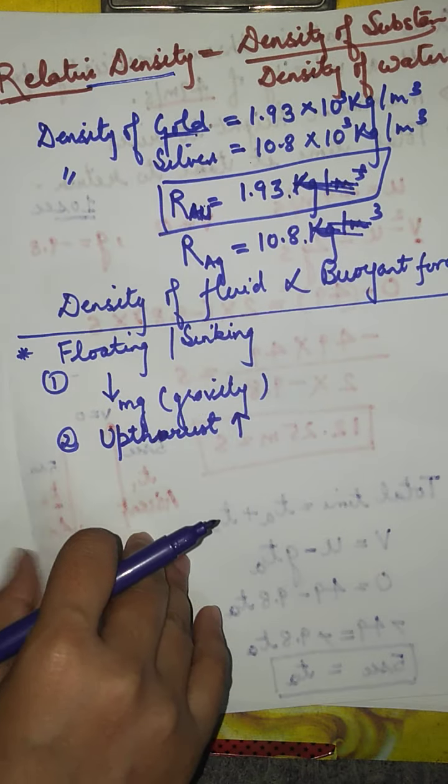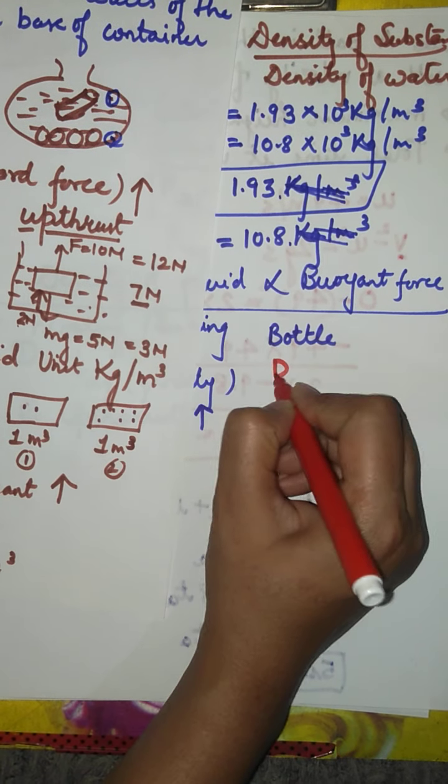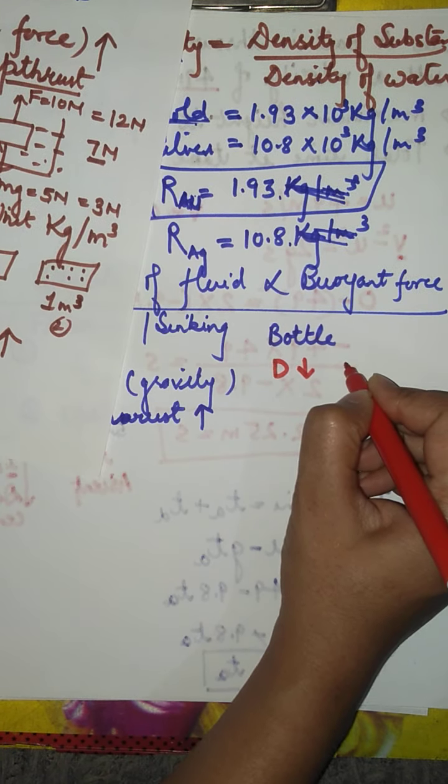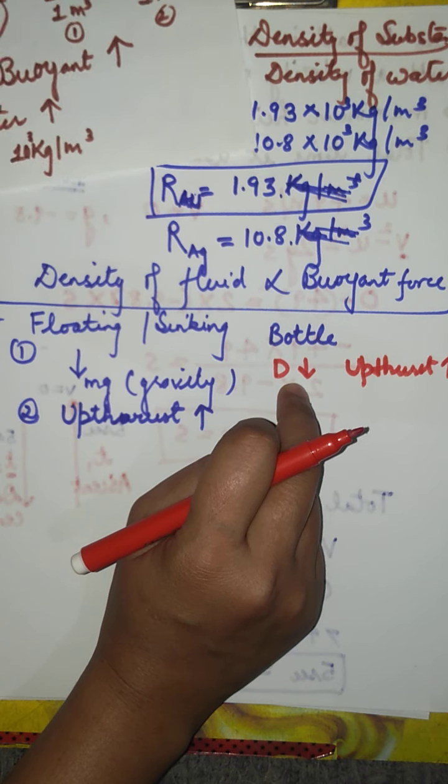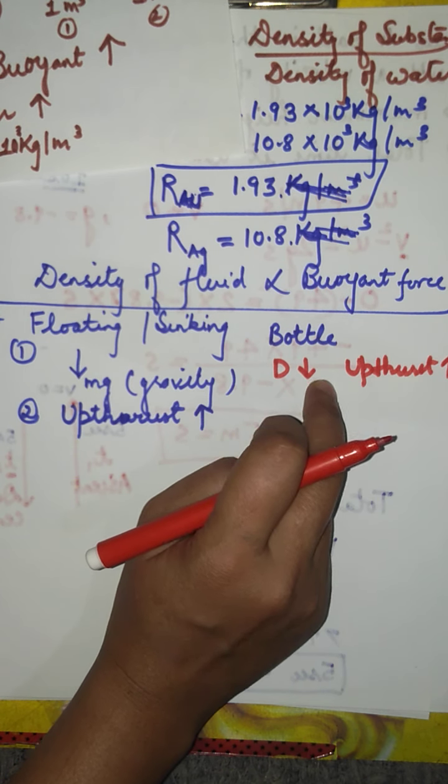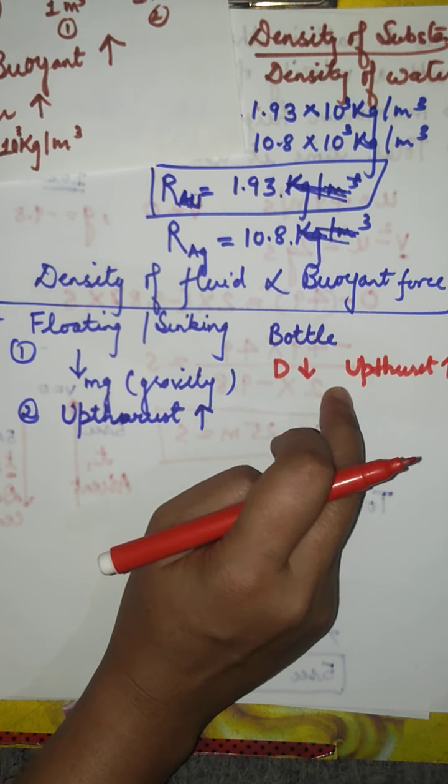So, in the case of the bottle, what is the density of the bottle? Can we press the bottle with our hand? Yes, we can easily press the bottle with our hand. So its density is less. So greater buoyant force or greater upthrust is acting on it, because its density is less. So it is floating.